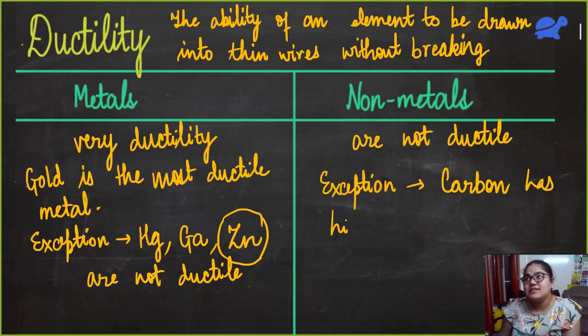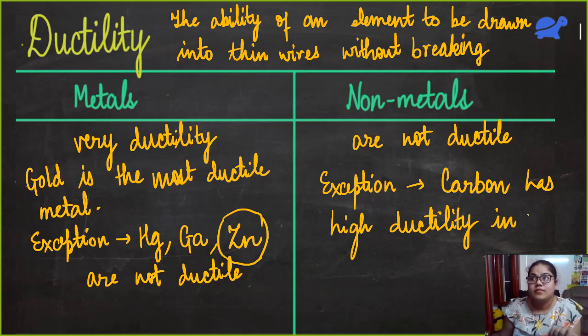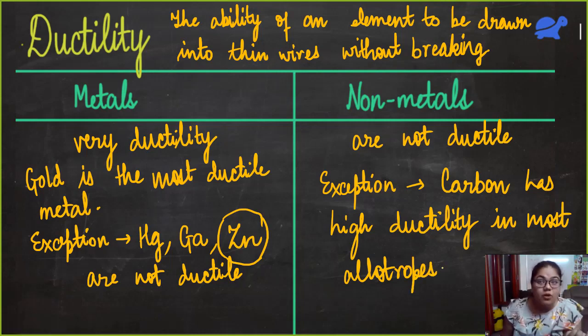Carbon has high ductility in most allotropes. Carbon has so many different forms, no? And all those forms have different properties. But mostly carbon has high ductility. For example, it is used to make carbon nanotubes.